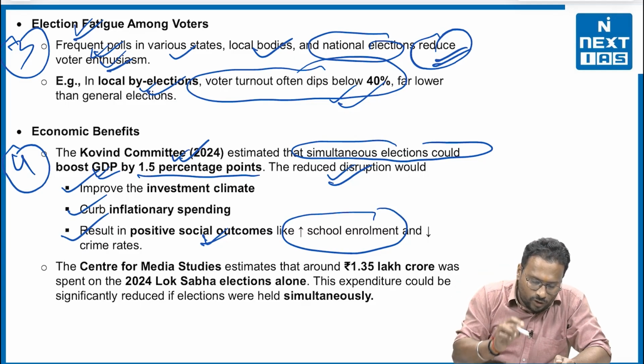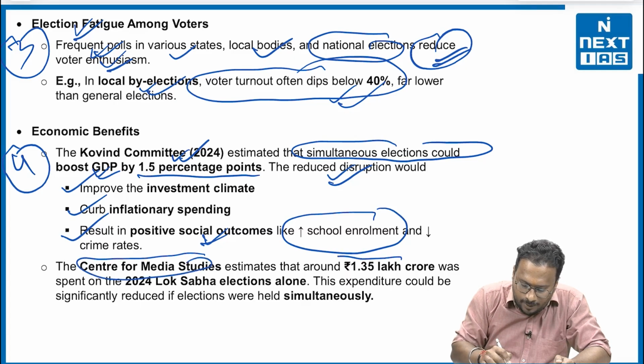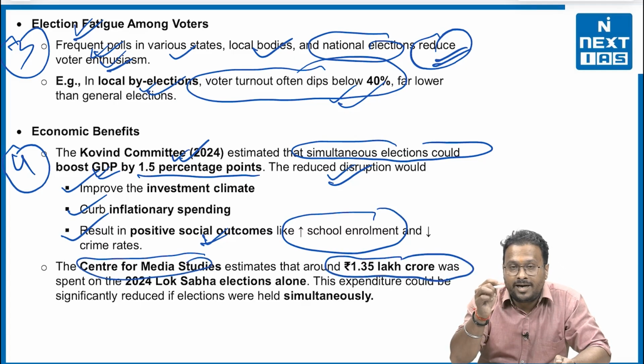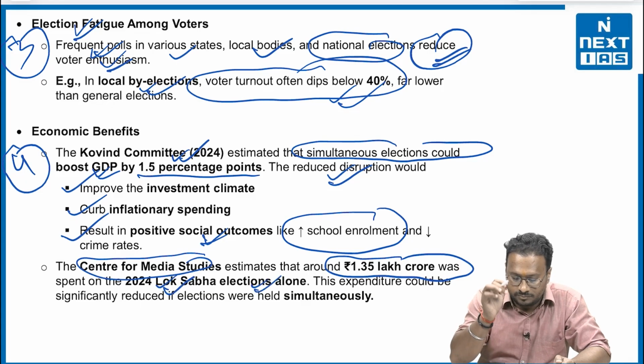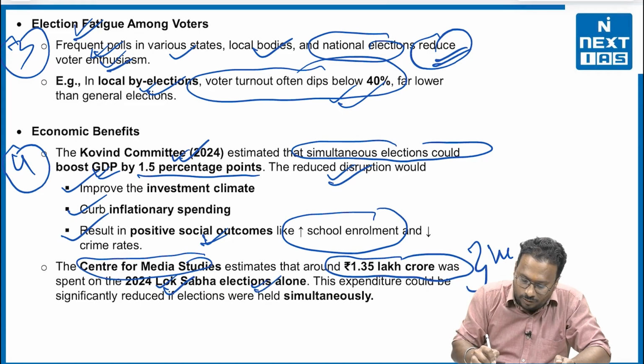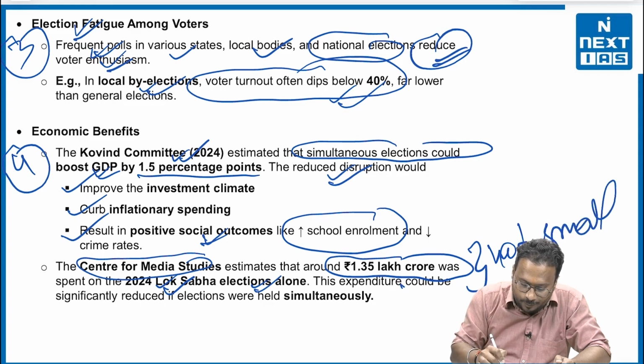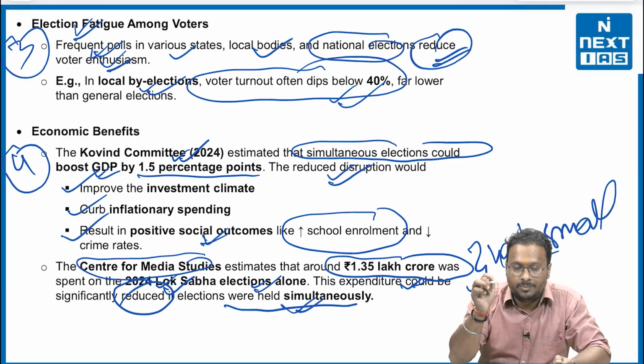That means one more example to quote is that the Center for Media Studies estimates that around 1.3 lakh crore was spent on the 2024 Lok Sabha elections alone. This figure is not small. This figure is definitely not small. The expenditure could be significantly reduced if the elections were held simultaneously.